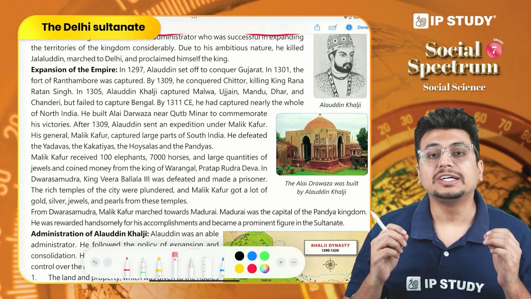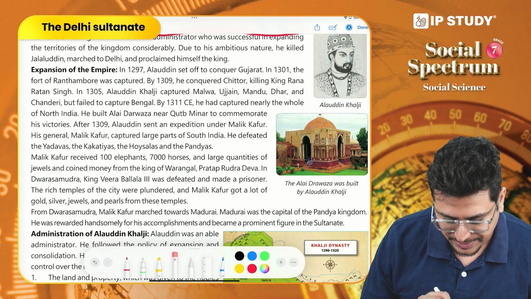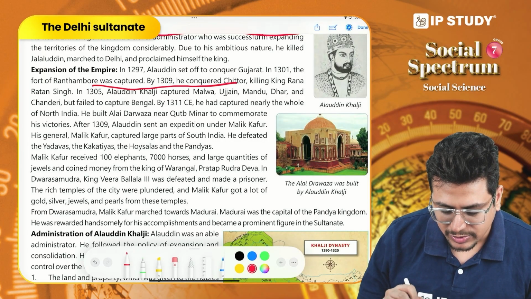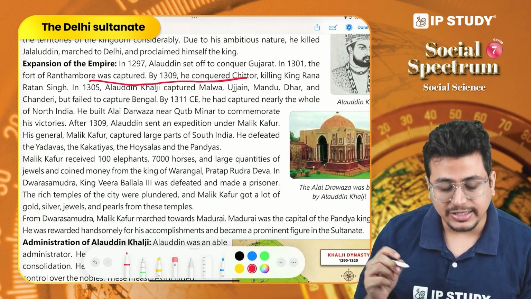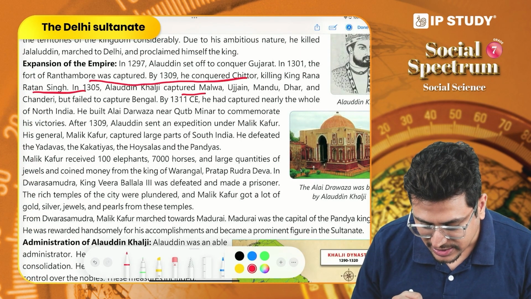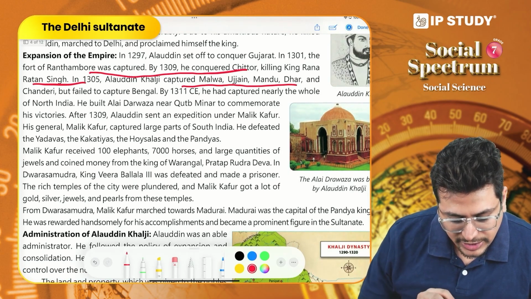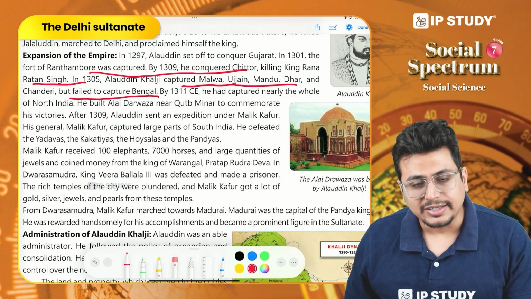Now, Alauddin Khalji is considered one of the most important rulers of the Delhi Sultanate. He launched many campaigns to cover different parts of northern India. He was able to defeat Raja Ratan Singh, the king of Chittor. He also captured regions such as Malwa, Ujjain, Mandu and others. He even tried to control Bengal, but he failed in that regard.